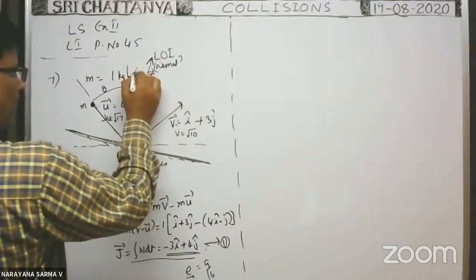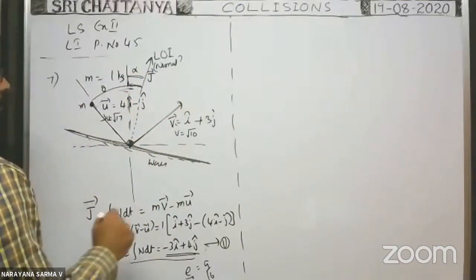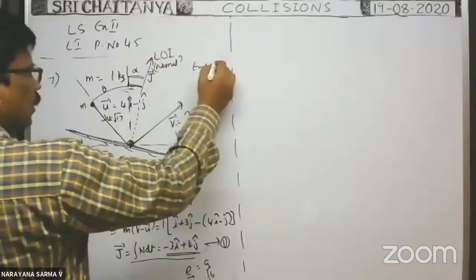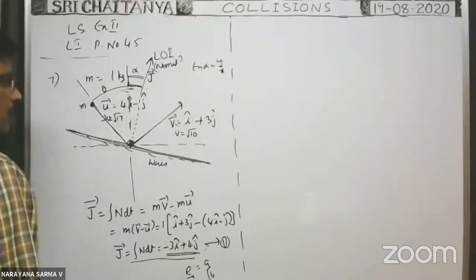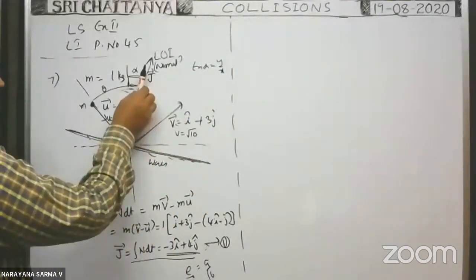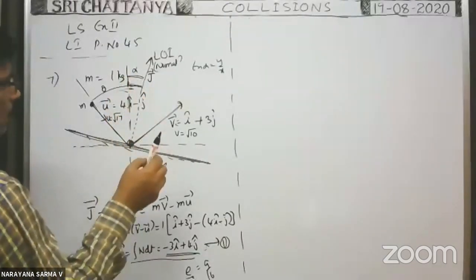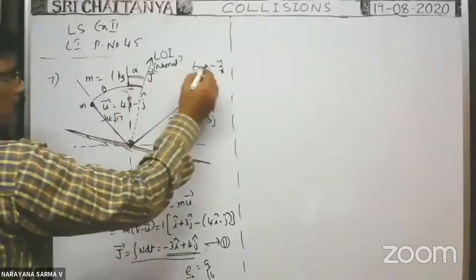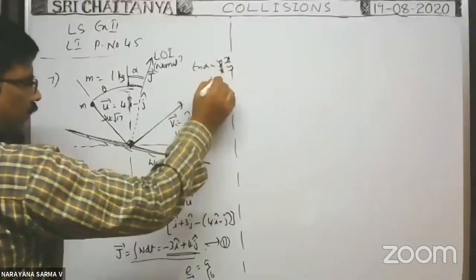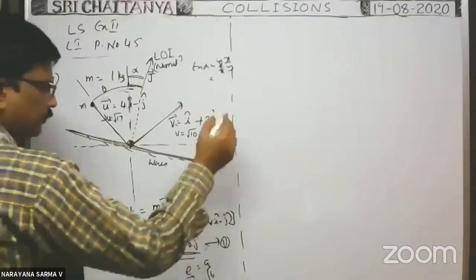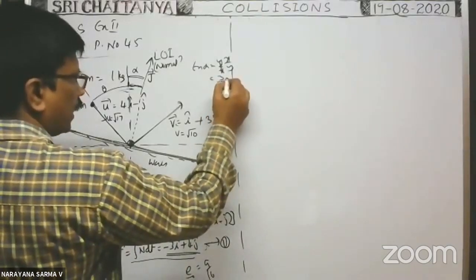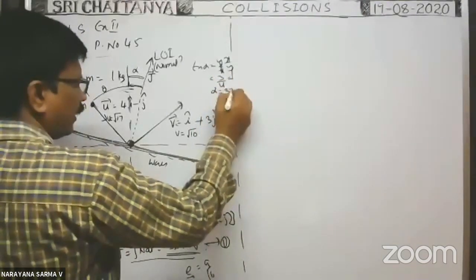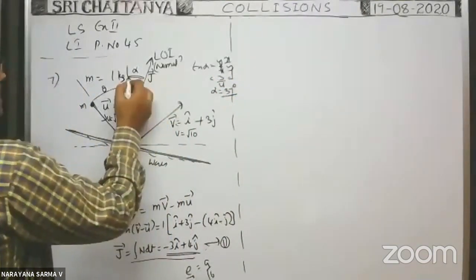This angle is, say, alpha. Then what about alpha? Tan alpha is equal to the y component by the x component. So the angle made by this impulse direction with the y axis is x by y. The x component is 3 and the y component is 4. That's why this is equal to 3/4. 3/4 means alpha is 37 degrees.